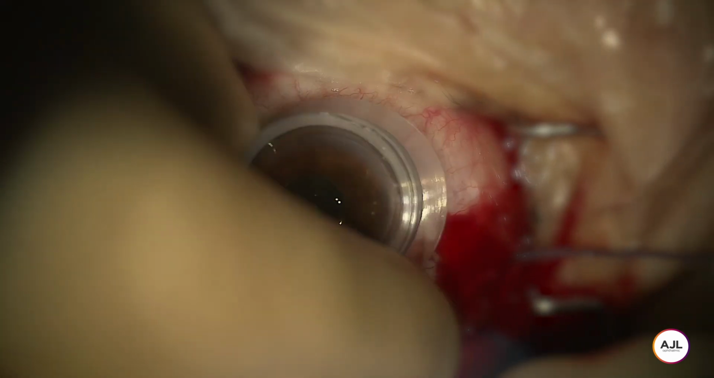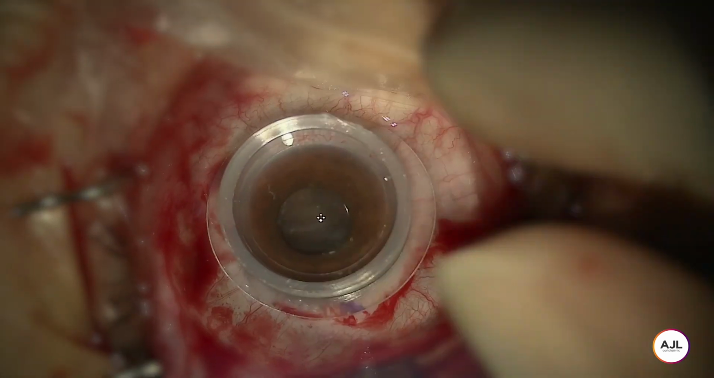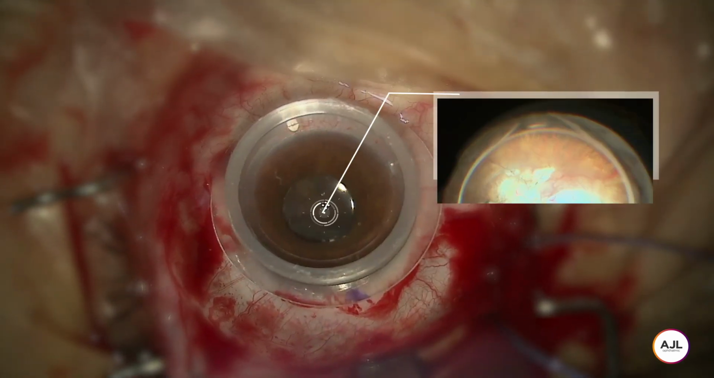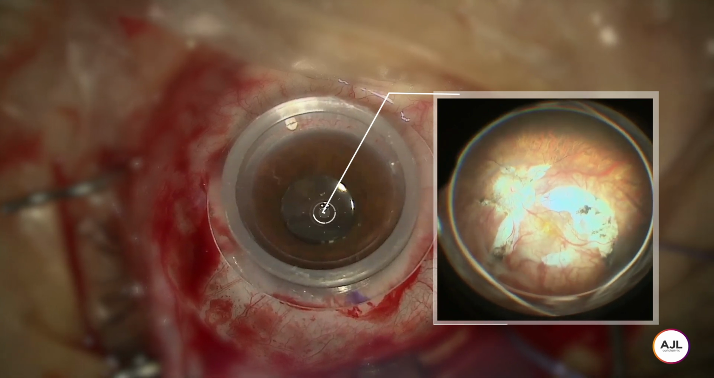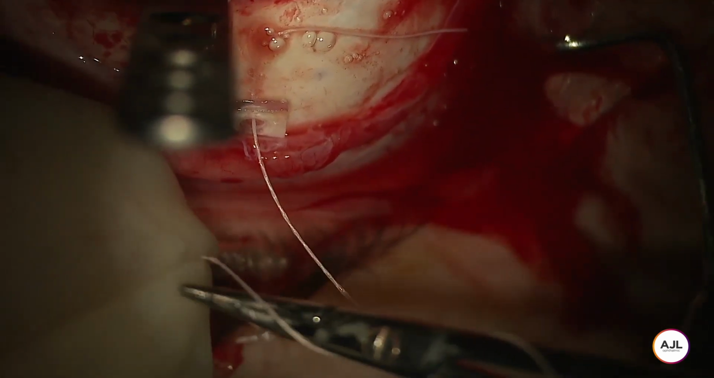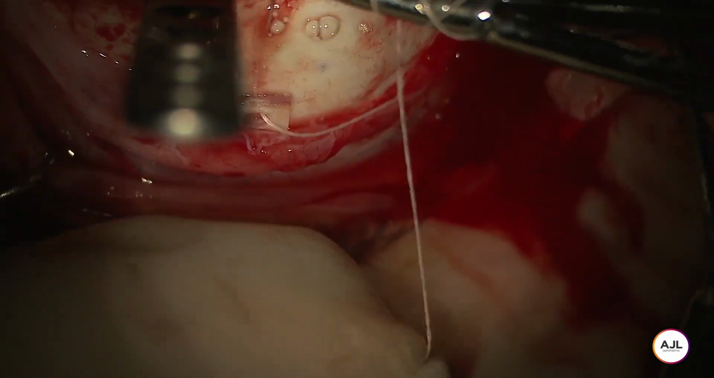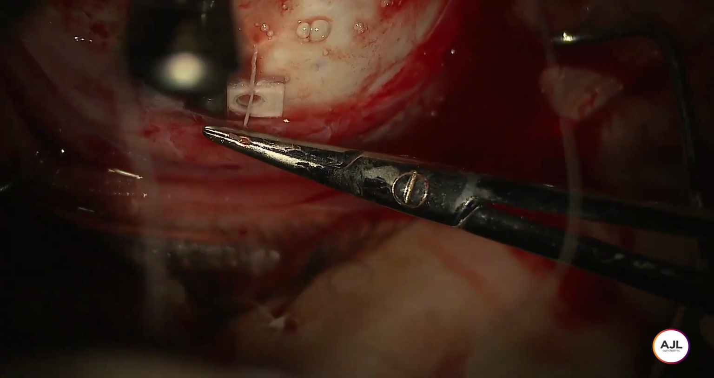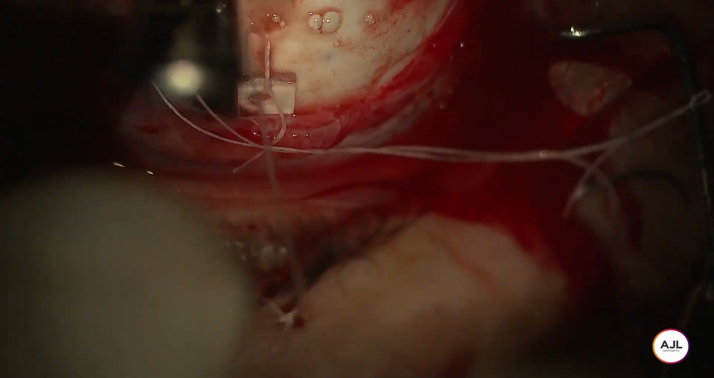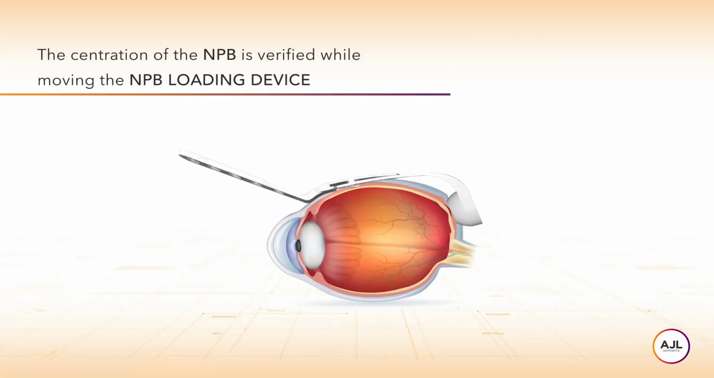A flat contact lens is applied on the clean cornea. The fundus is checked through the microscope and the flat lens. Subsequently, a temporal suture will be performed. The centration of the NPB is verified while moving the NPB loading device.